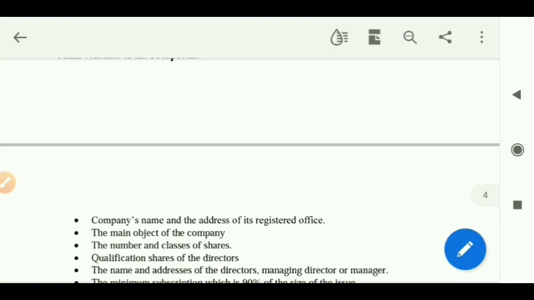It has the name of the school, the address of the school, the principal's introduction, the vice principal's introduction. Added to that, if there are some toppers, the last toppers, their pictures are also pasted, isn't it? So the prospectus is something like that. Clear? Where all the information related to the company is provided, and seeing that, the public would come to subscribe the shares.